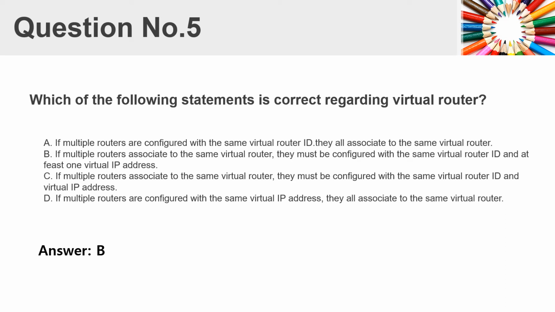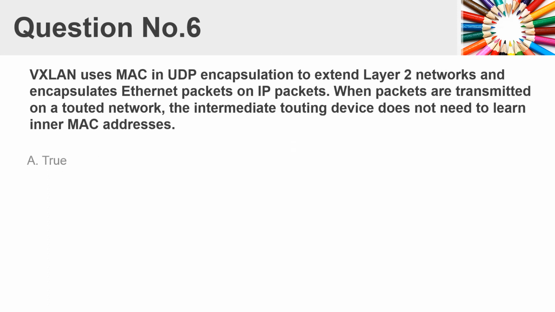C. If multiple routers associate to the same virtual router, they must be configured with the same virtual router ID and virtual IP address. D. If multiple routers are configured with the same virtual IP address, they all associate to the same virtual router. Answer B.